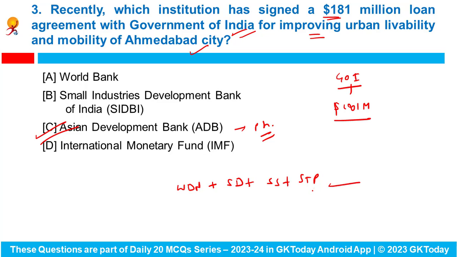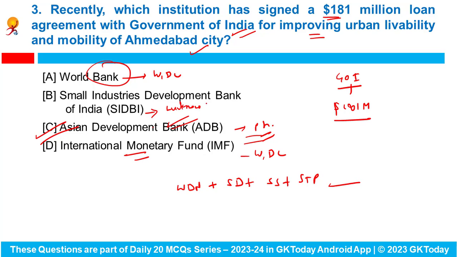So ADB's support will strengthen urban planning, and it would also enhance climate resilience and capacity building while promoting environmental safeguards and gender equality. Right. Here the answer is Asian Development Bank. The headquarters lies in the Philippines. The headquarters of the World Bank lies in Washington DC, the headquarters of the IMF lies in Washington DC, and the headquarters of SIDBI lies in Lucknow, UP.